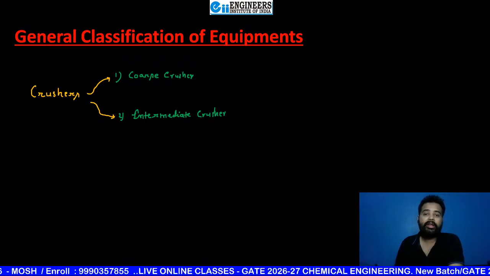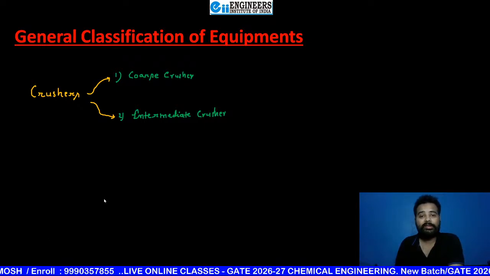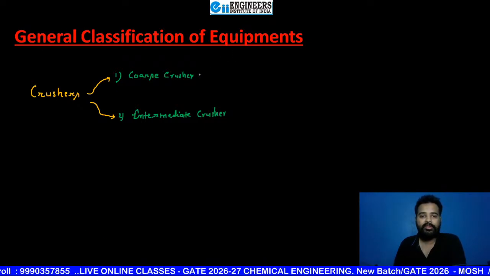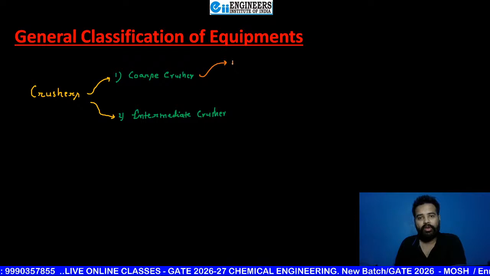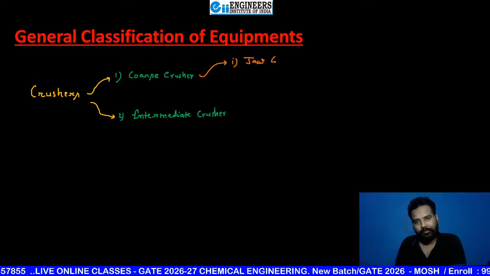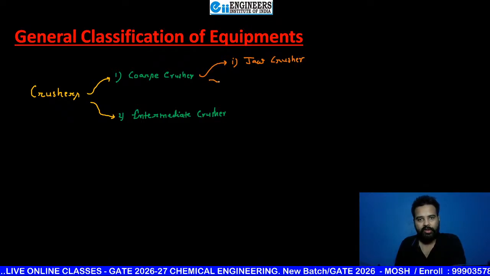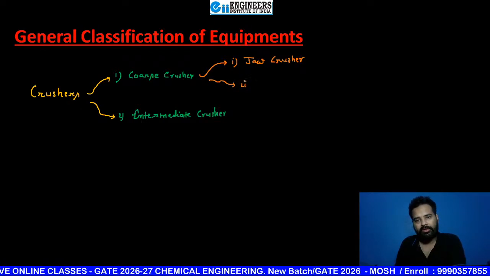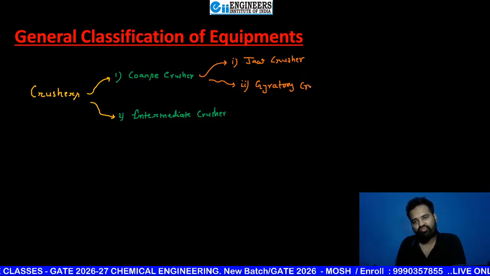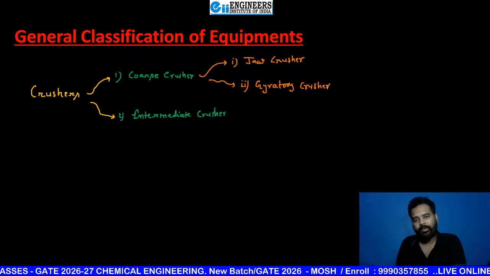Now, again, my dear students, you can classify these coarse crusher as jaw crusher and gyratory crusher. So just write again here, beta. In this coarse crusher, one example is jaw crusher, and the second example is gyratory crusher. Okay.